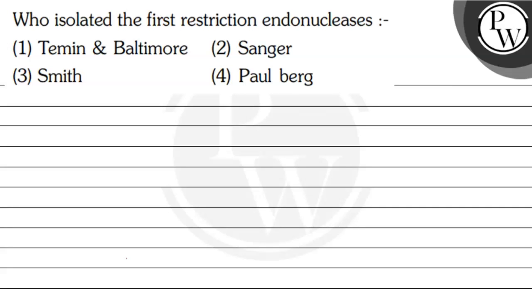So the question says, who isolated the first restriction endonucleases? Out of the four given options, we need to identify the scientist who first discovered or isolated the restriction endonuclease. So the key concept in this question is the discovery of restriction endonuclease.